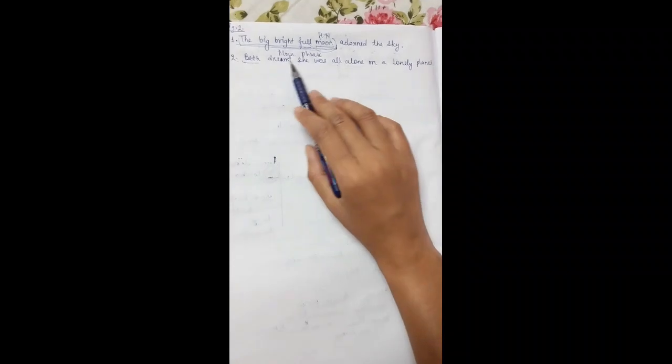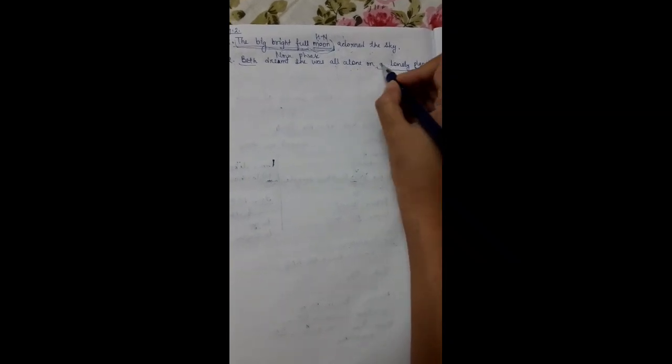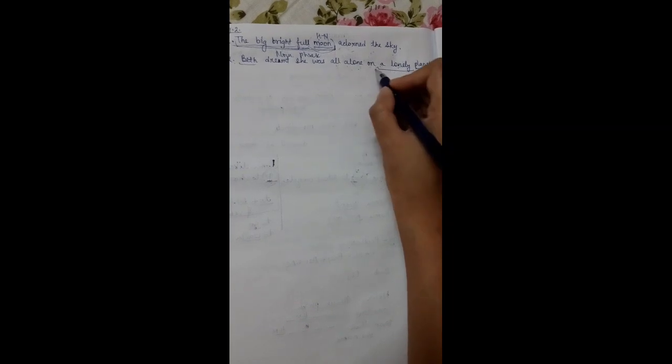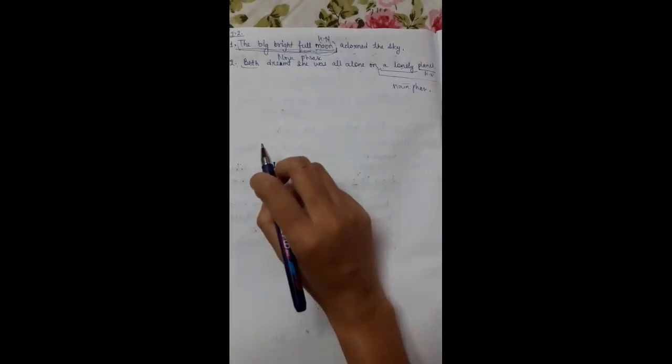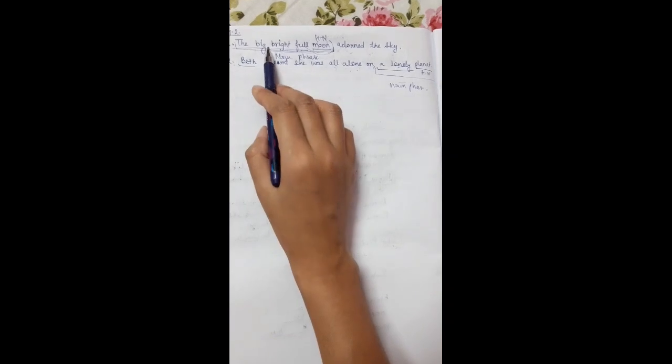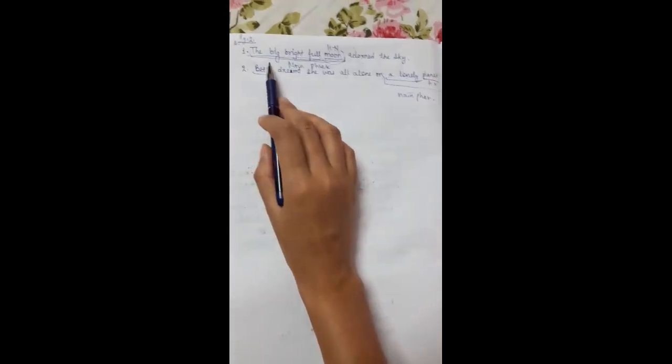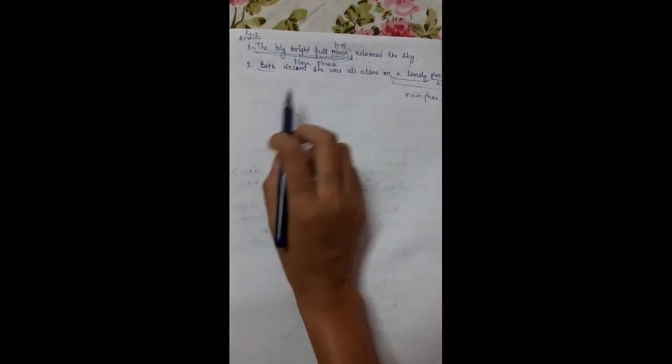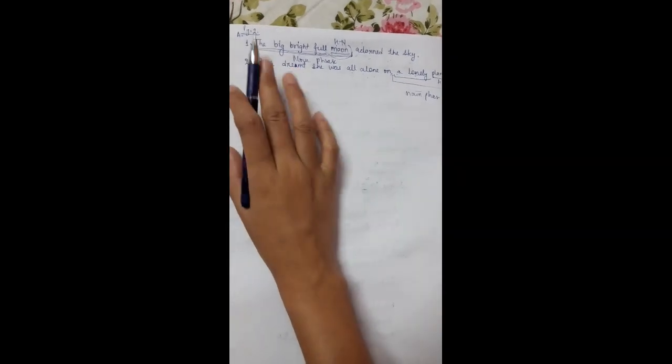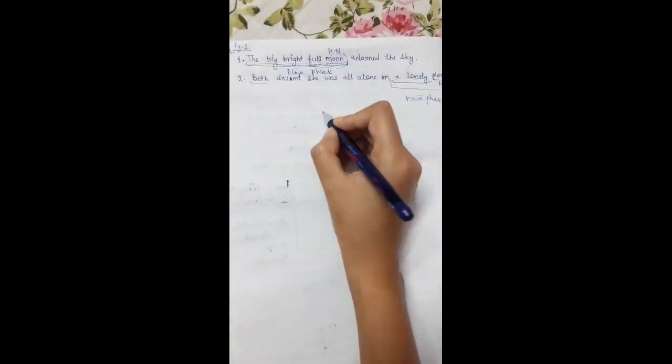Yes. Beth dreamed she was all alone. Where was she all alone? On the planet. What planet? A lonely planet. So this is the head noun and these two are the modifiers. So a lonely planet is a what? A noun phrase. Here it is working as the object and there it is working as a subject. In this way you have to solve the rest, that is 3, 4, 5 of exercise A. Now let's move to the next topic.